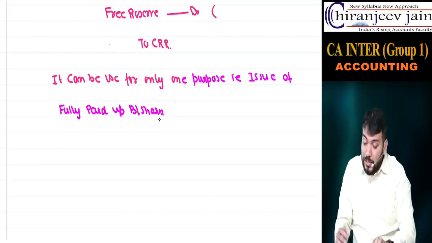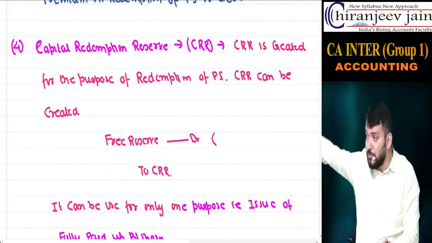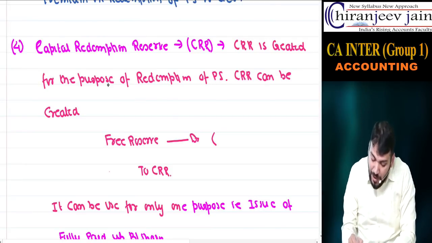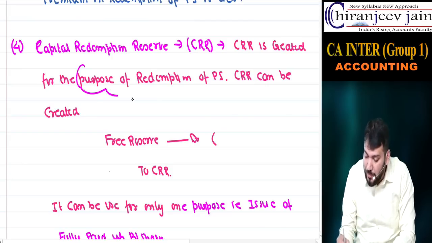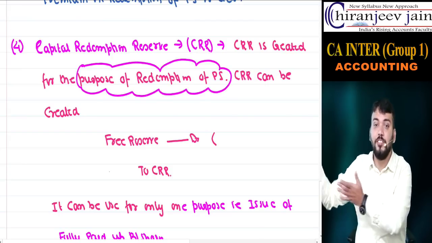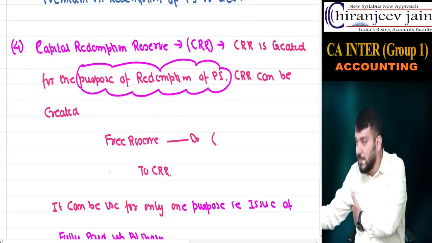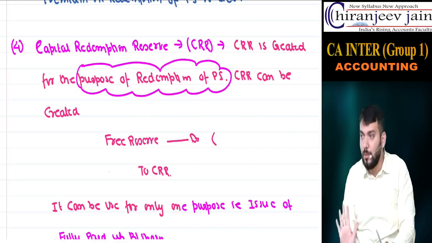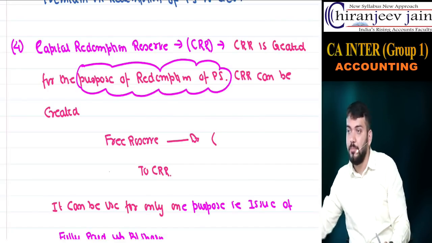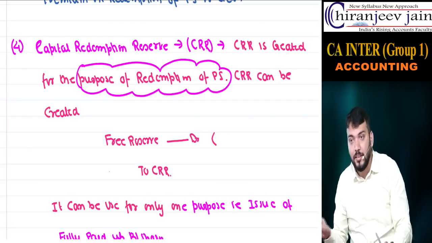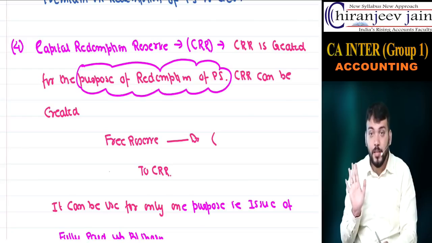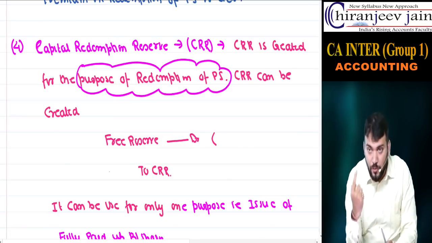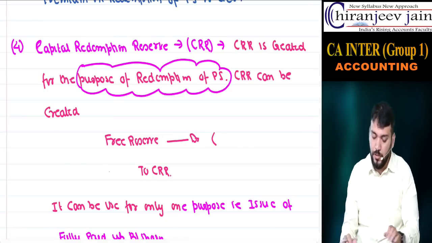Only one purpose. It is created for what purpose? For redemption of preference shares. Now why we have created? The question is silent right now. Till now we have not discussed. That I will discuss in which chapter? Redemption of preference share chapter. So why we are creating? If you are asking this point, then I need to stop right now and go to the next chapter, redemption of preference shares. Understood? But once created, it can be used for only one purpose. That is what? Fully paid up bonus shares. Understood?